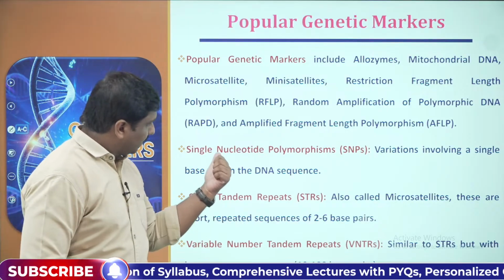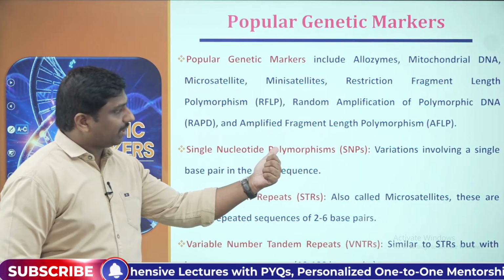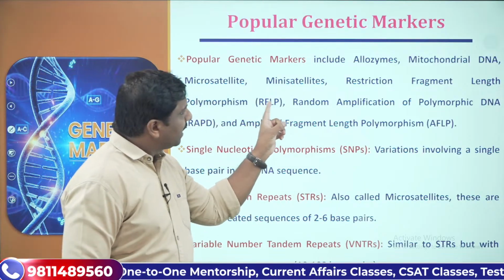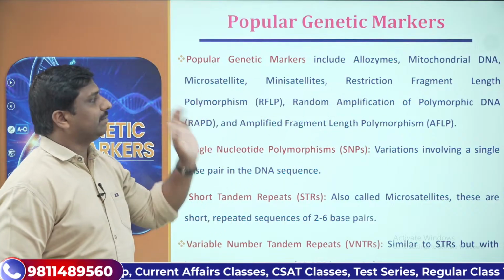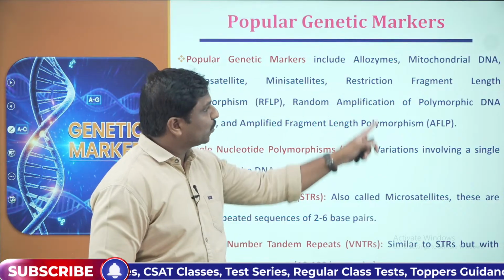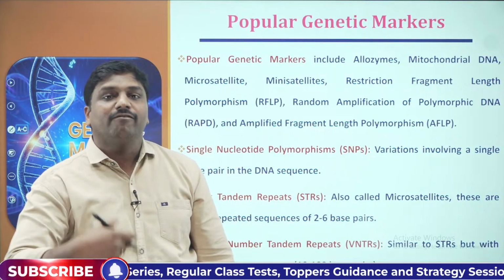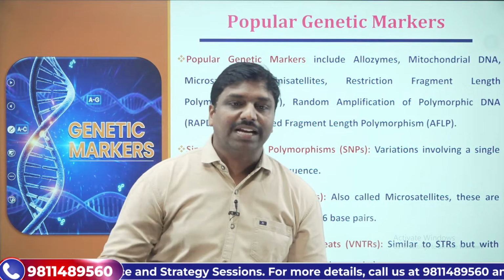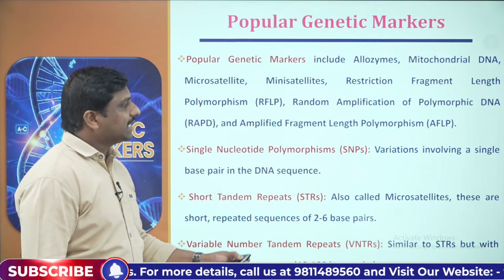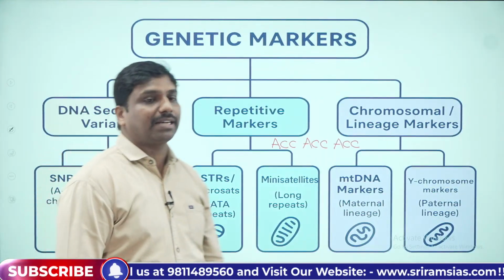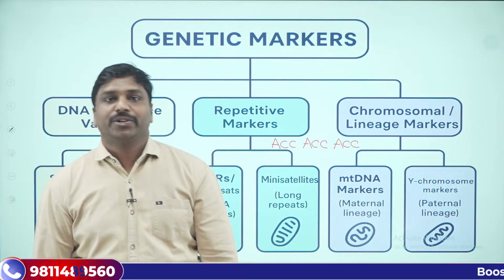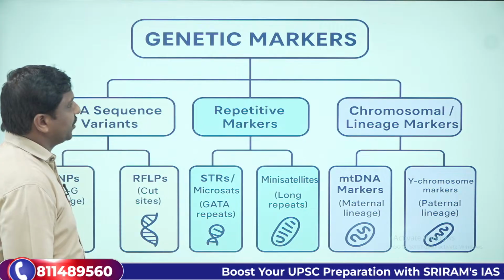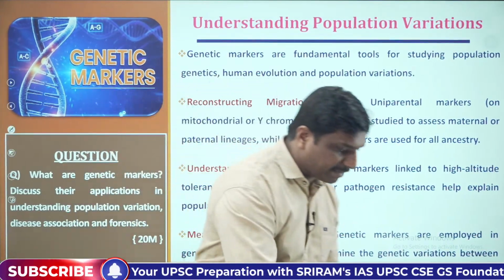You can see this single nucleotide polymorphism, that is variations involving a single base pair in the DNA sequence, and restriction fragment length polymorphism. So what is this? It shows a fragment of the DNA showing variations, and it will be represented in different forms. So that's how this will be shown. So these are nothing but different types of genetic markers. So I hope it's clear to you. So that's with respect to the genetic markers and types of genetic markers, right?